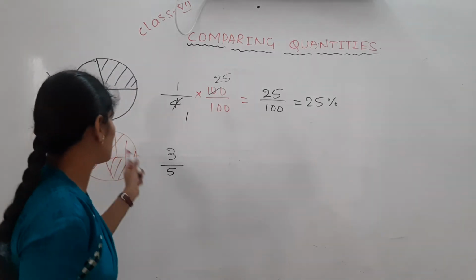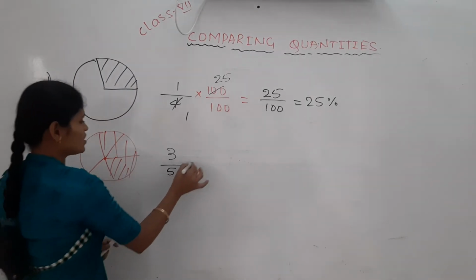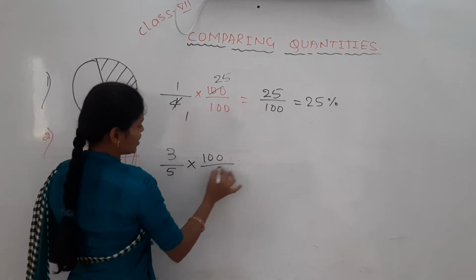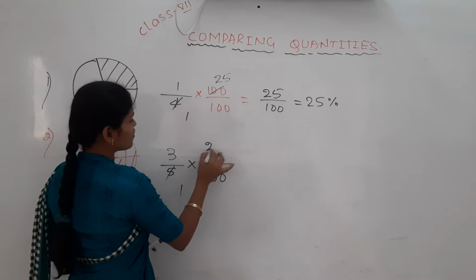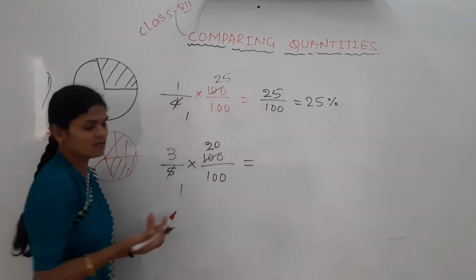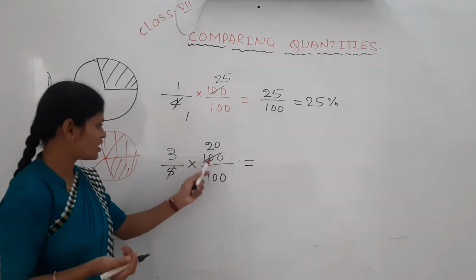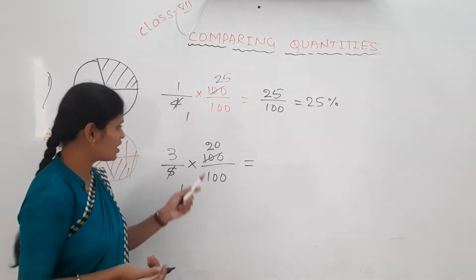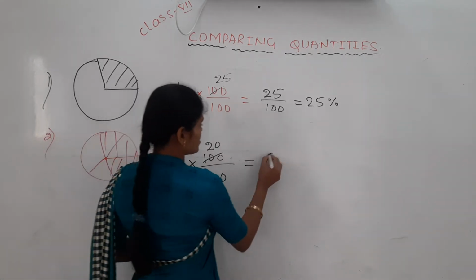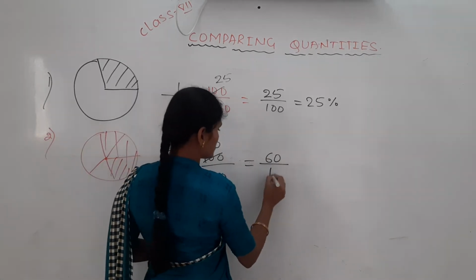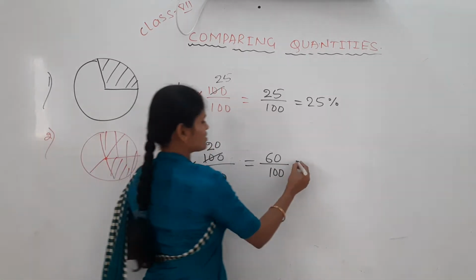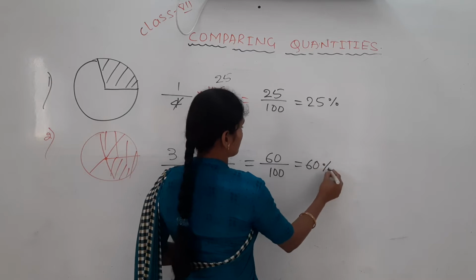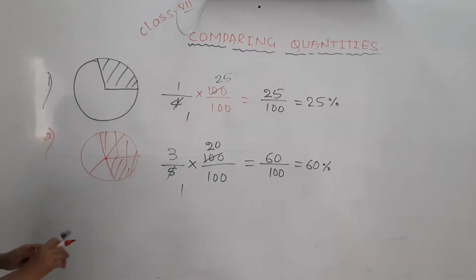Multiply and divide by 100. Now 5 1s are 5, 5 20s are 100. Now 20 into 3 is how much? 60. 60 out of 100 means it is 60%.